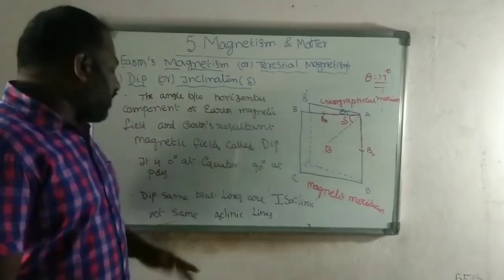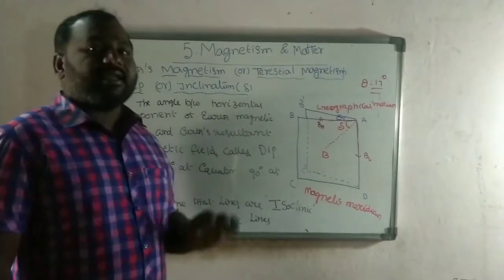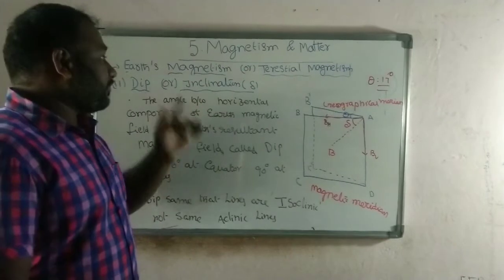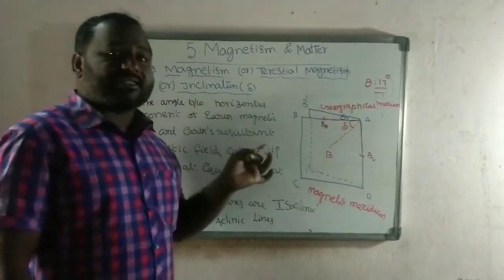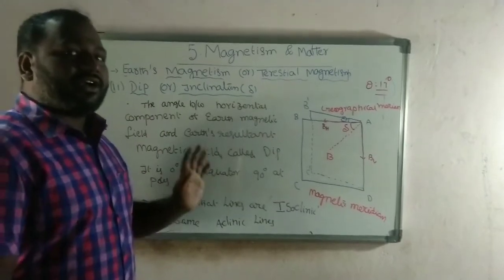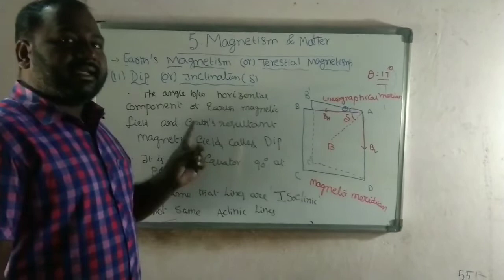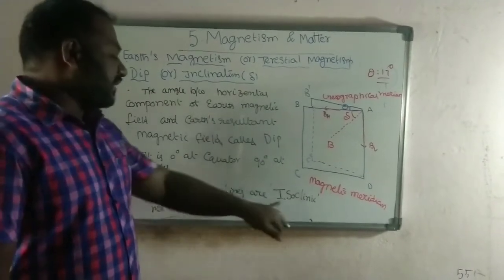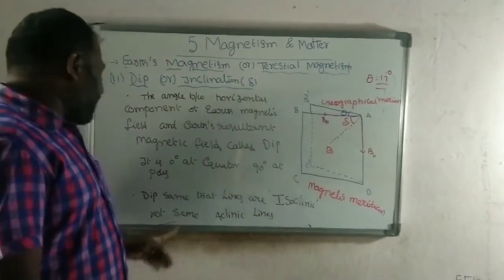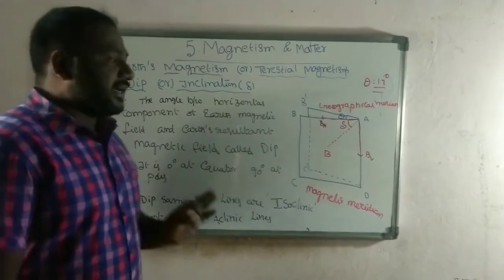If the dip is not the same, those lines can be called aclinic lines. Here the declination is the same, those lines are called isogonic, and not the same, agonic. But if the inclination or dip is the same, those lines are called isoclinic lines, and if inclination is not the same, those lines are called aclinic lines.